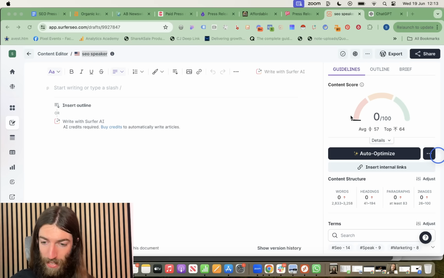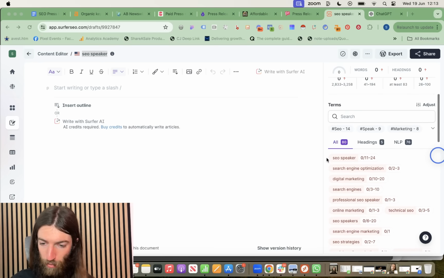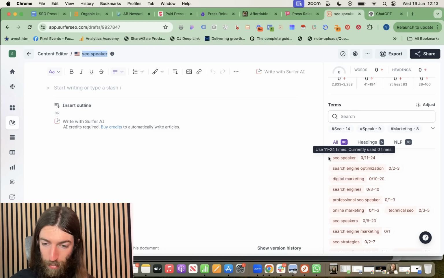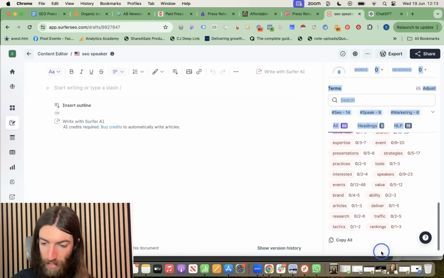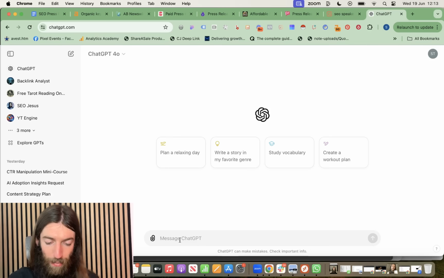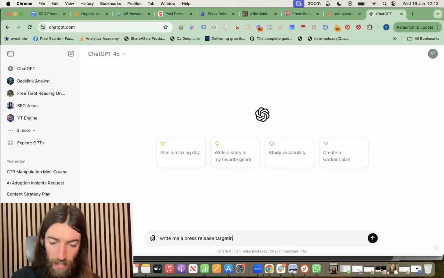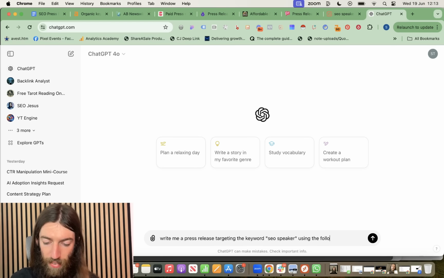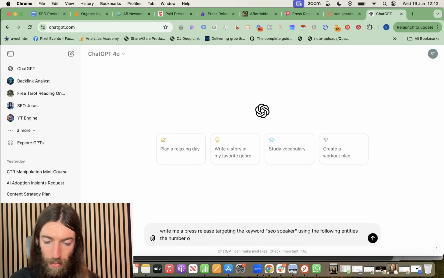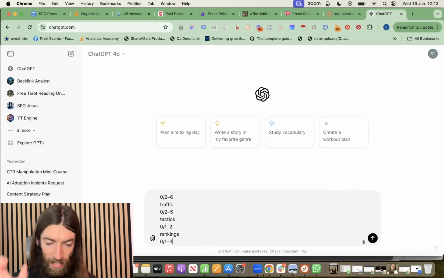So from here, we take my fairly standard process for on page that I repeat in most of my videos, which is copy all these entities from Surfer, and then we go to ChatGPT, and then we say, write me a press release targeting the keyword SEO speaker using the following entities, the number of times after 0/. And that's because Surfer formats all those keywords with the number of times to use the keyword after 0/.